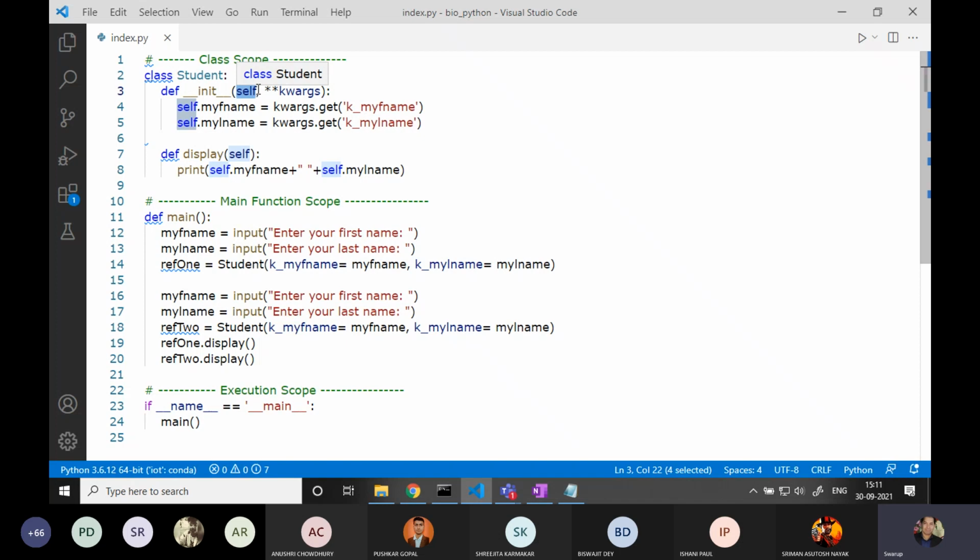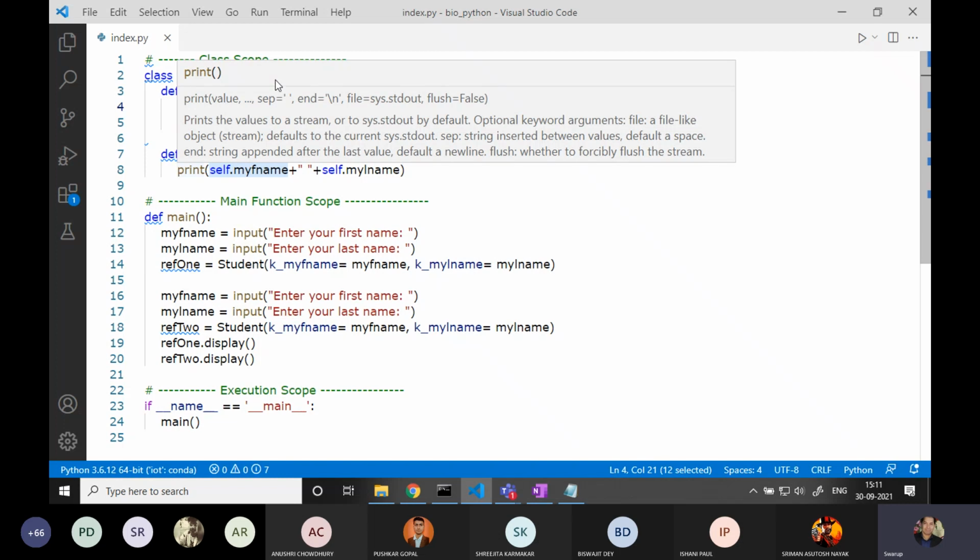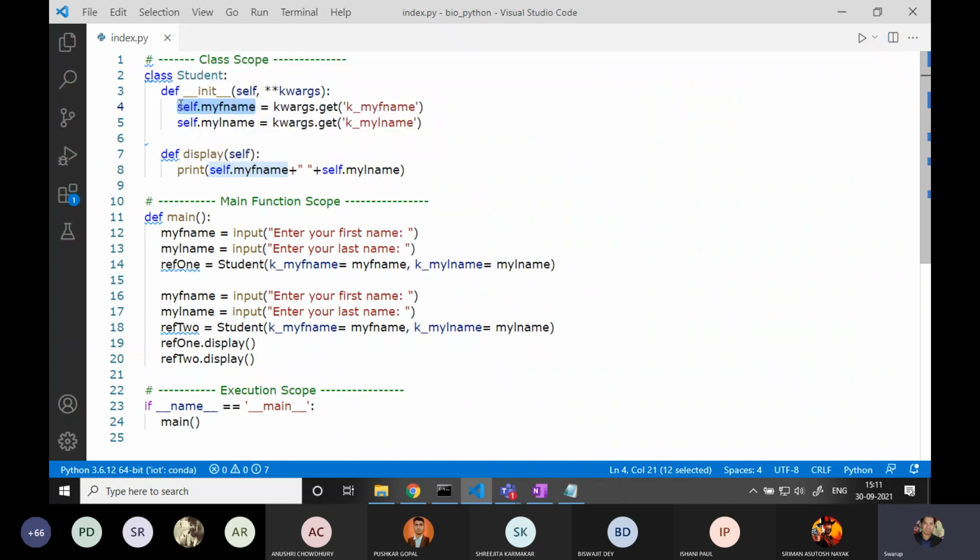So when you are giving a call to a variable, first you have to mention the reference, whose reference is related to this variable, because this variable is now part of this class. So directly you cannot avail this variable. First of all, you have to say the name of the reference or the address of the reference that is going to access this variable. So in every case you have to deal with the self keyword. As long as you are inside the class, you have to use the self keyword. Only then will we be able to access the members.